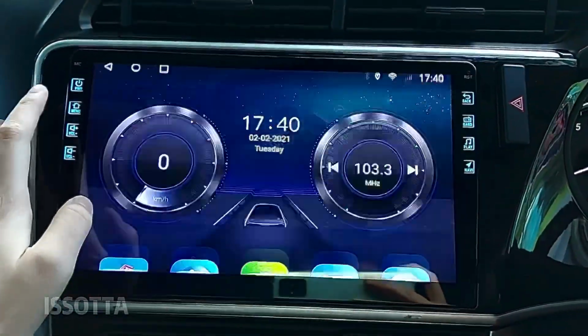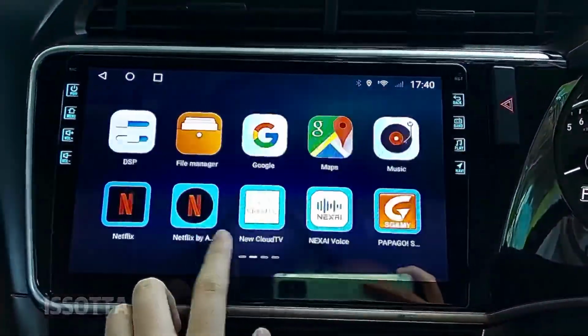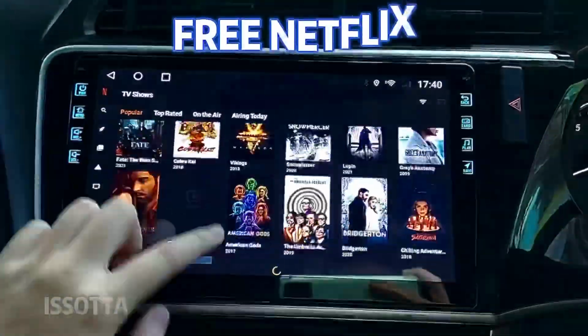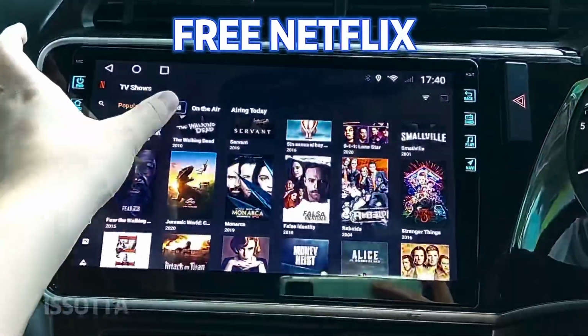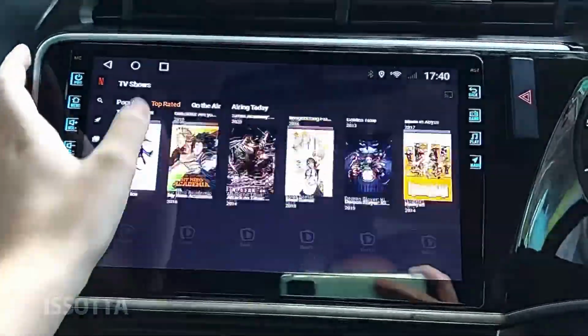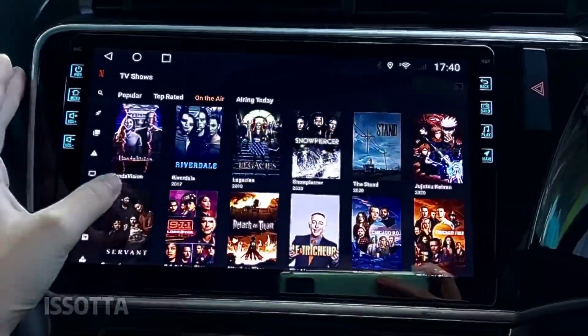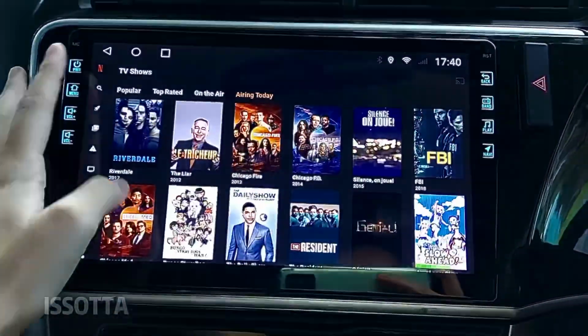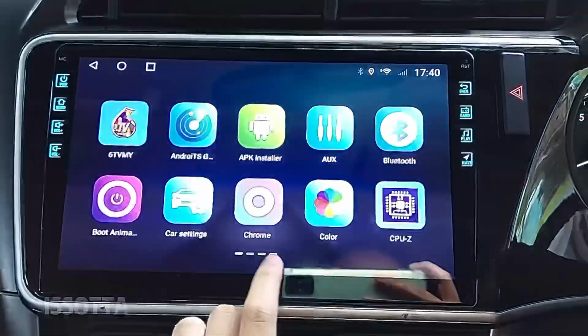Okay. So and then we also have free Netflix for you. This one is free. So there are many movies you can watch. It is up to date lah. Okay. So on the air it's like the real Netflix 2021. It is updated one, not the old one. Okay, so Netflix also can watch.